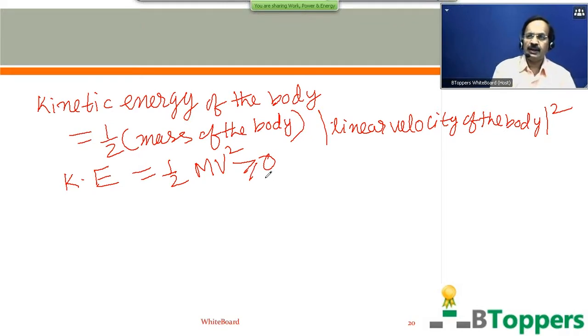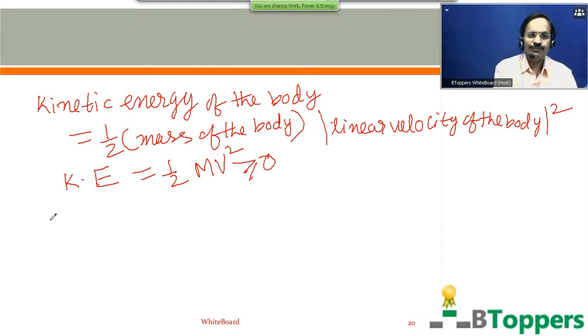And as you studied in lower classes, energy and work have the same units and dimensions. Work is expressed in joule in the SI system, and any form of energy is also expressed in joule. Next, I am going to discuss the relationship between linear momentum of the body and kinetic energy of the body in pure translatory motion. This relationship will be used in a good number of questions.